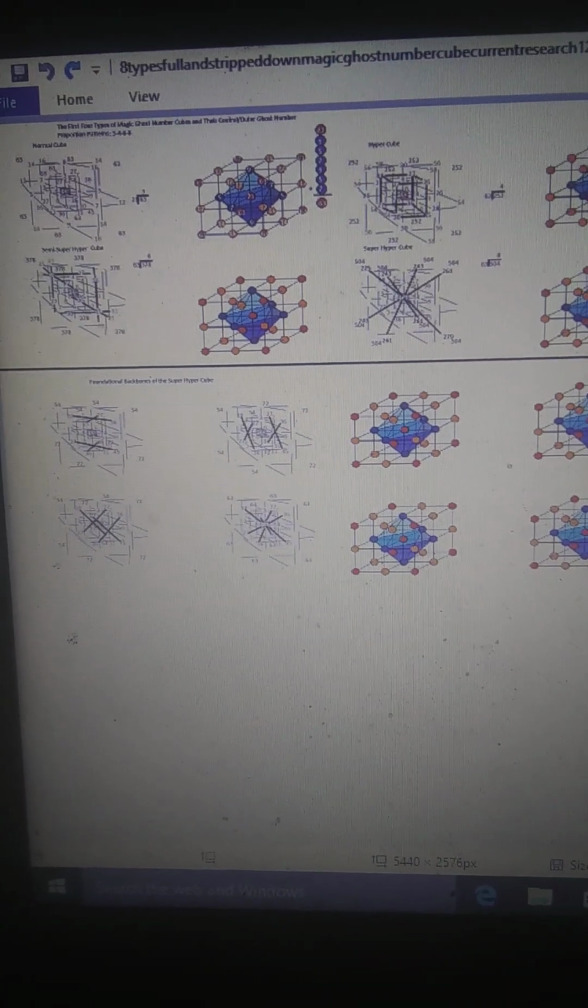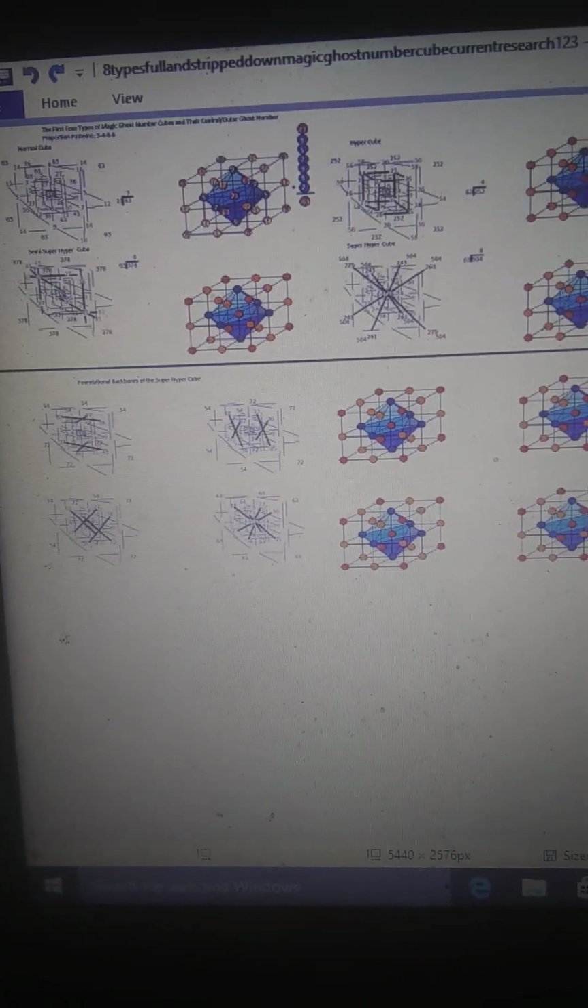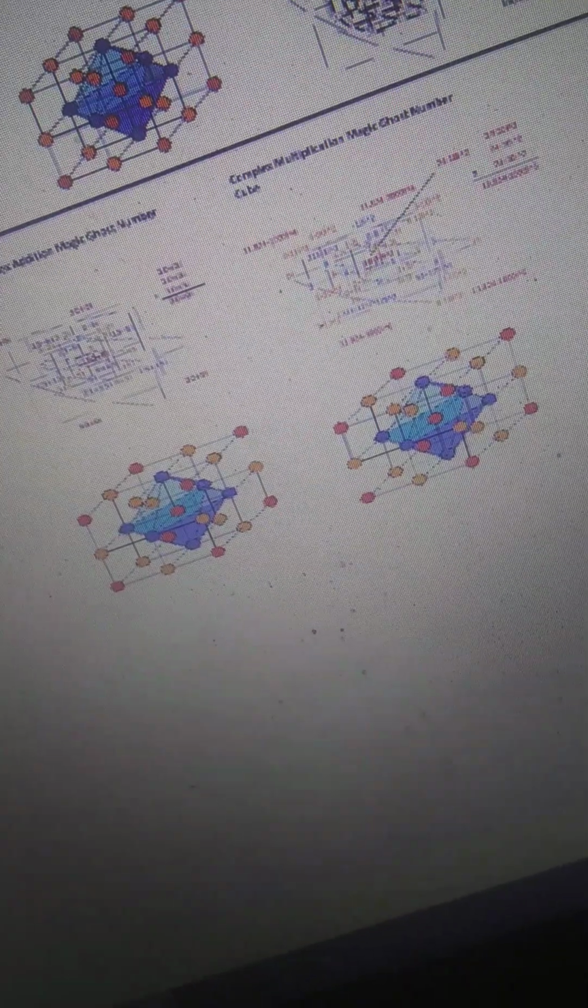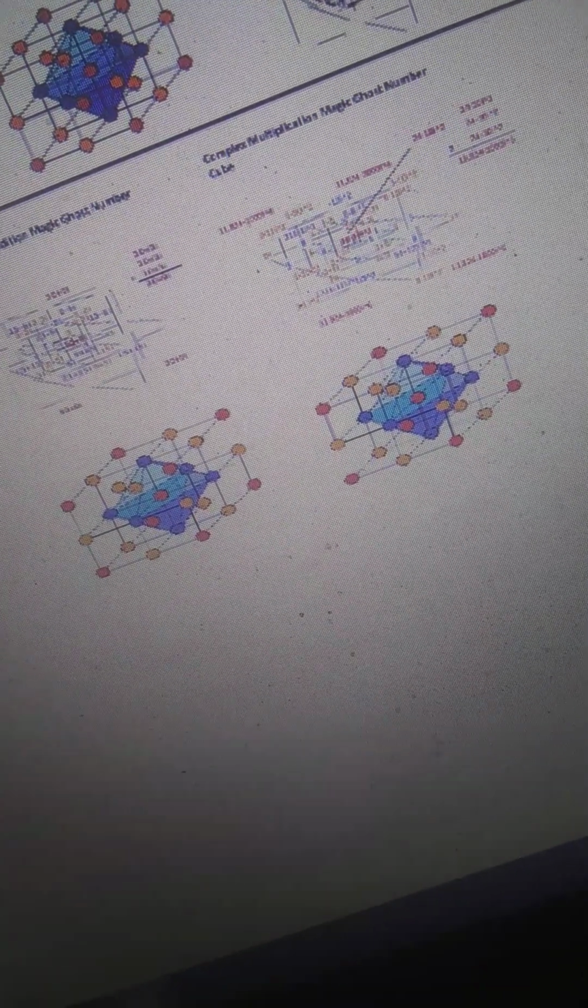This is the program that I'm currently working on. A program for the 8 types of full and stripped down versions of my Magic Ghost Number cubes. These are the first 4 types. This is the Hyper Magic Ghost Number cube supporting backbones, is what I call them. This is the secondary number types, Magic Ghost Number types, and below are the complex number addition and multiplication forms.